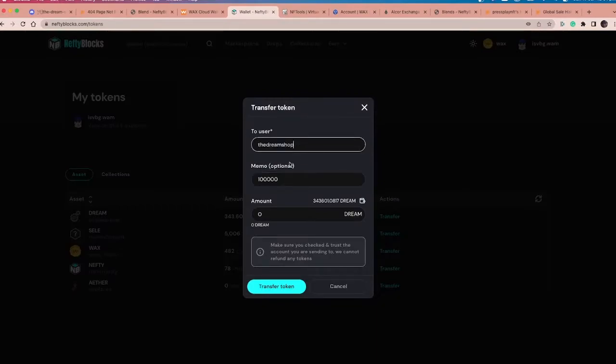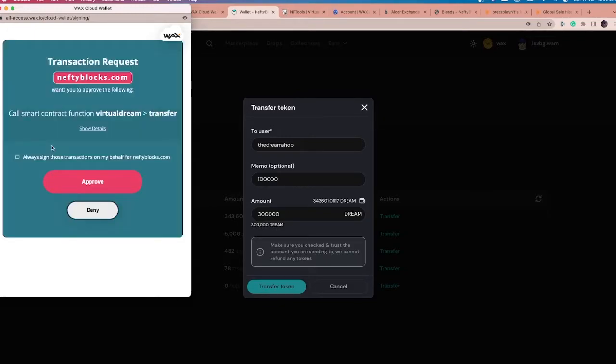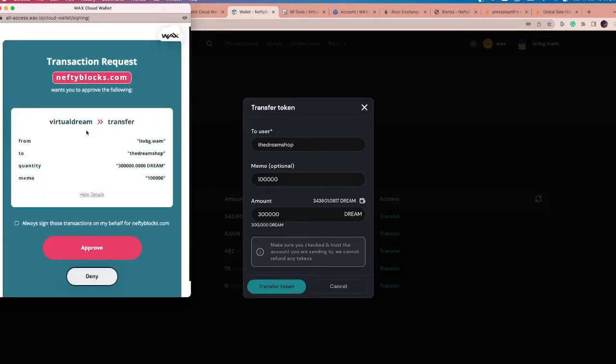So I'm going to use the transfer function where we send specific details to the Dreamshop contract. We enter the Dreamshop as the user. The memo is 100,000, and I can actually specify 300,000 here because I want 3 of these. I'll check that I'm sending to the right place, to the right contract, the right amount, and the correct memo.